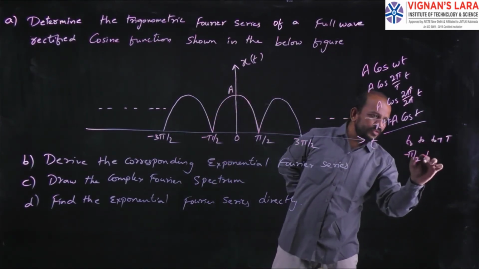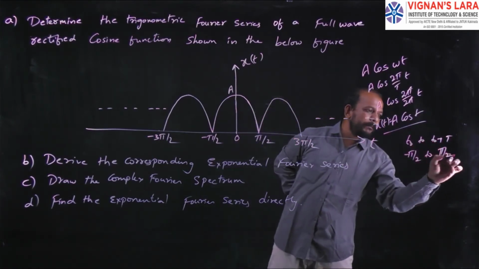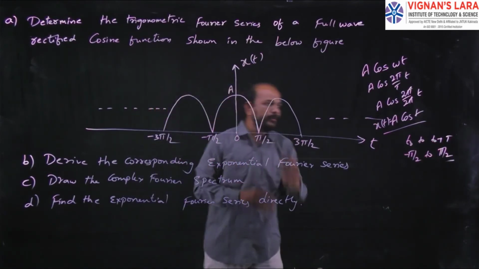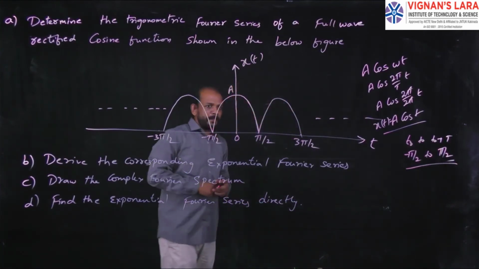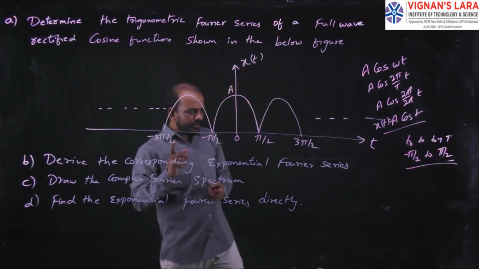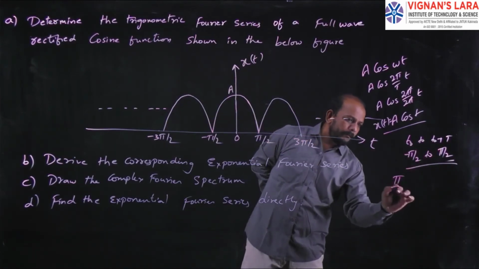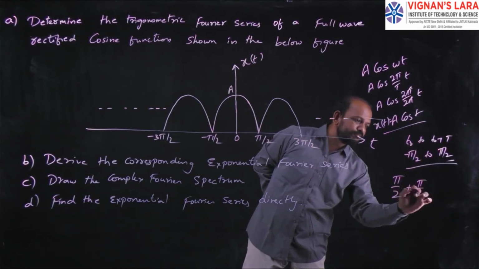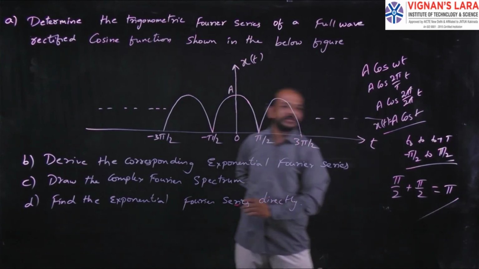So 2 minus pi by 2 plus t, so this will be equal to plus pi by 2. Okay, so here the limits are from minus pi by 2 to plus pi by 2. We have to consider it like this. So now the total period T equals pi by 2 minus minus pi by 2, so 2 pi by 2, that equals pi.